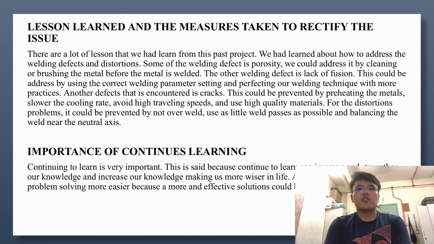Another defect that is accounted for is cracks. This could be prevented by preheating the metals, slower cooling rate, avoiding high travel speeds, and using high quality materials. For the distortion problem, it could be prevented by not overwelding, using as few weld passes as possible, and balancing the weld near the neutral axis.